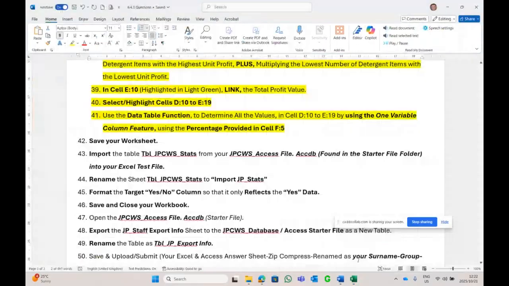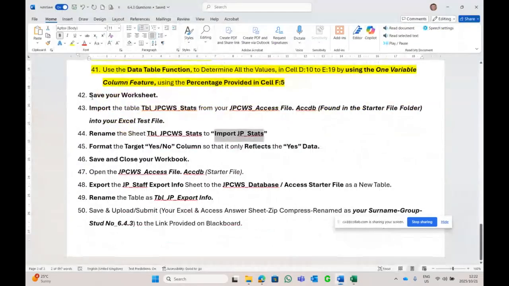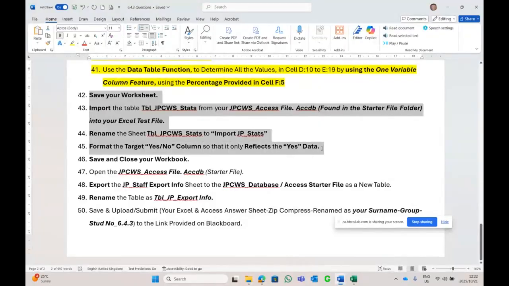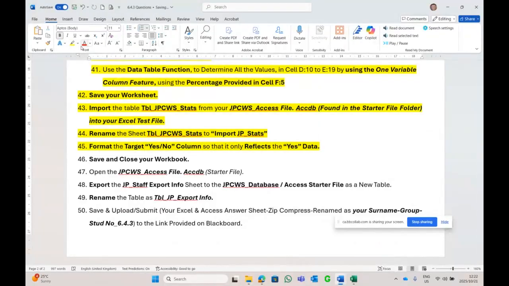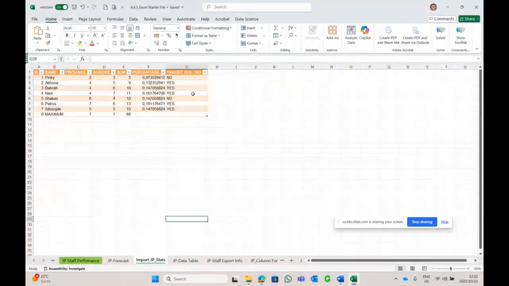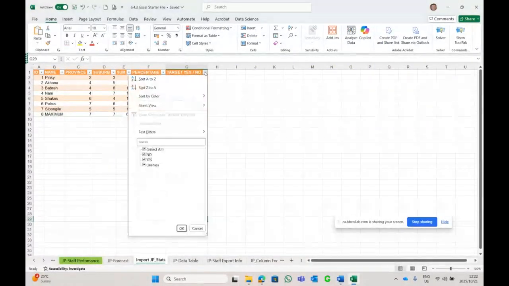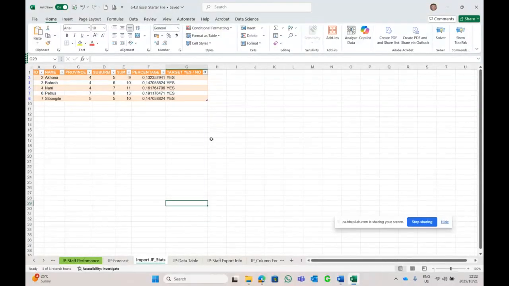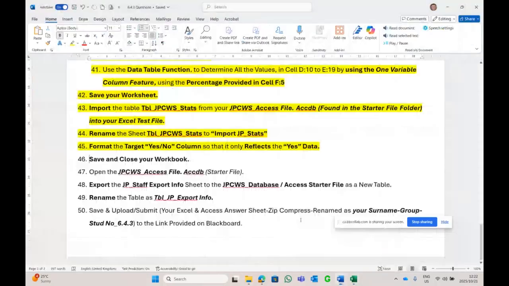Right, what else do they want me to do here? Rename. So from there we did that, and we rename. Format the target yes no comment so that it reflects only all the yes data. Okay, so in that down arrow over there, they only want me to show the yeses. Let's move, and I say okay, and there are all my yeses. Right, and save it. What else do they want me to do? That's it. Close the workbook.